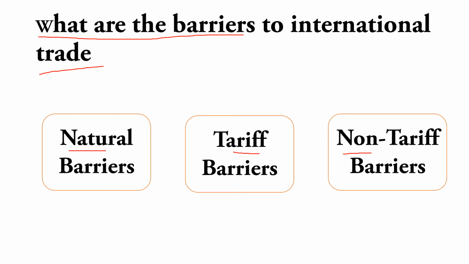This business continues as long as tax is not levied or any barrier is not put on the business, right? It means trade barriers keep a firm from selling to one another in the foreign market. The major obstacles or barriers of international trade are given in the slide. You can read here, that is natural barrier, tariff barrier and non-tariff barrier.